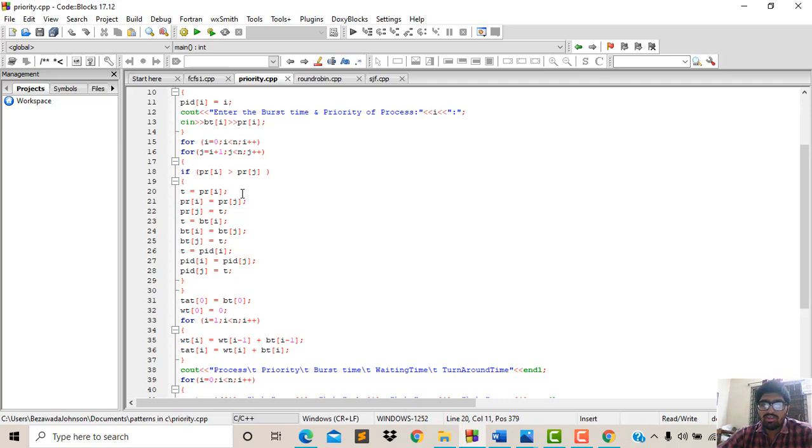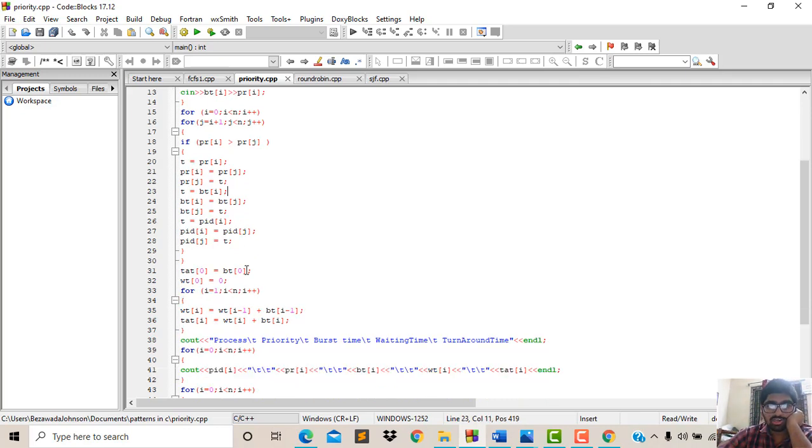If, as we see in the example, the highest priority will be taken. Now we have taken that if I is greater than j, then t equal to PR of I should be executed by the CPU. Here I have taken, if PR I equal to PR J, then t equal to PT of I. Now according to this, the CPU will be taking the priority scheduling process.